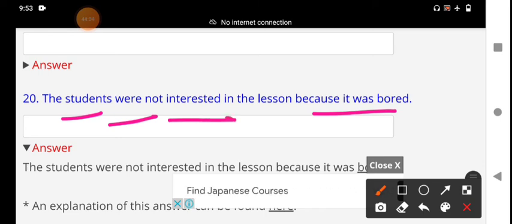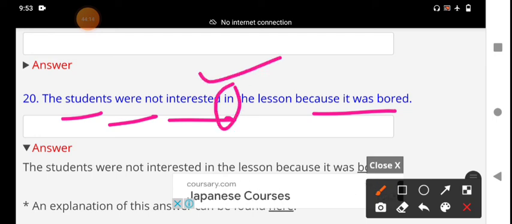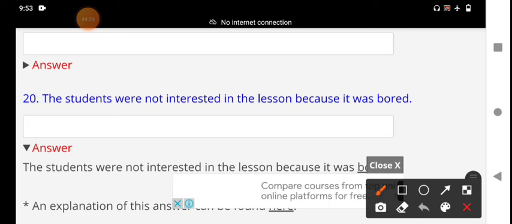Interested takes the appropriate preposition in. That is the right one. There is no mistake here. The students were not interested in the lesson because it was bored. Why? Because they are not interested, it was bored.